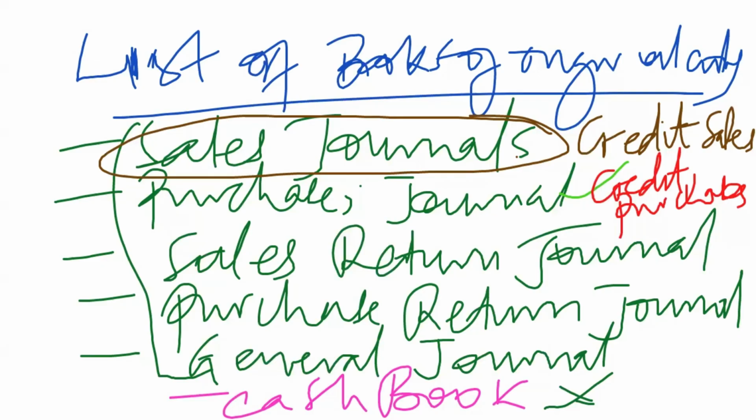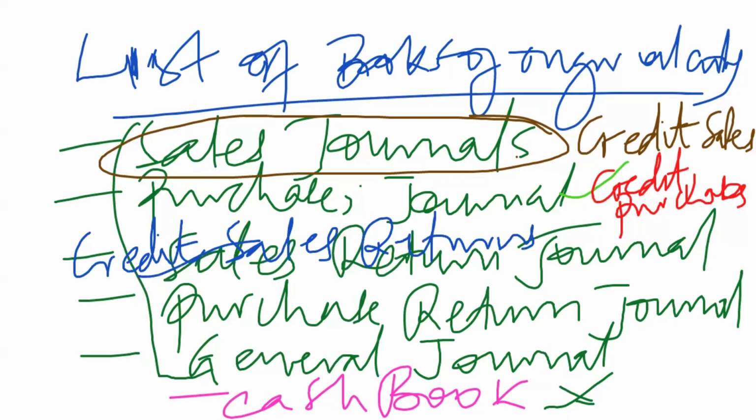Now, let's look at the sales. Let's look at these sales return journals, or sometimes they may call them return inwards journal. And these are returns of credit sales. This handles credit sales returns, what you have sold and they have returned. Maybe the product was not functioning well and the customer returns the good. That's where we record it. But we only do that if the sale was on credit.